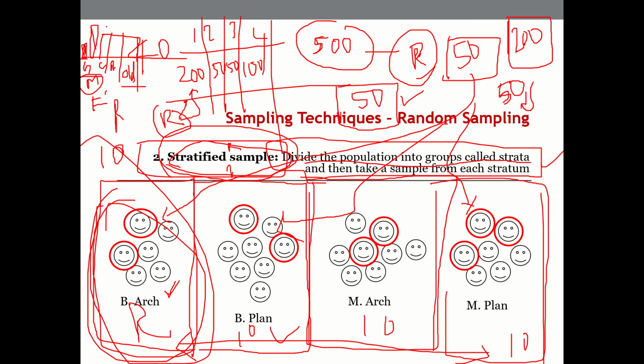If we divide the entire 200 population like this, and then we select some 10 here, 20 or 30 here in the middle, and 20 in the old people category or aged people category, then we have a fair representation of all age groups, and so on and so forth.